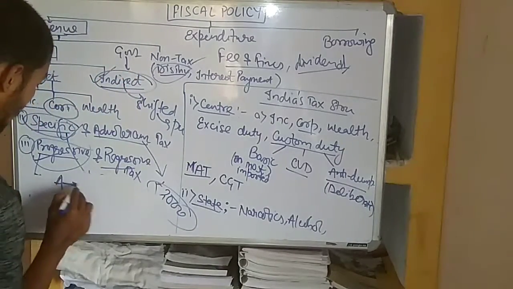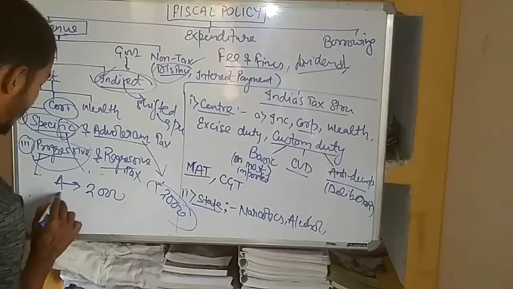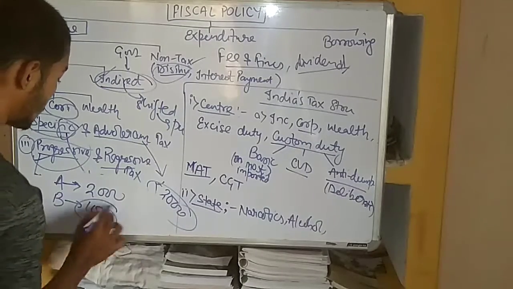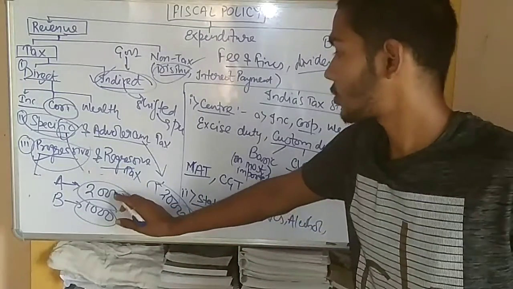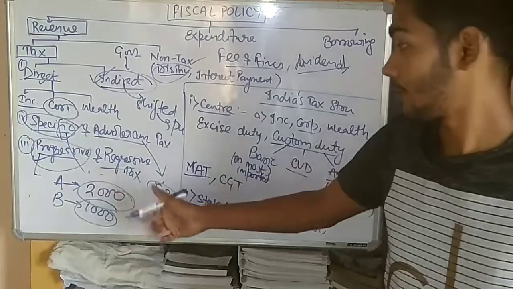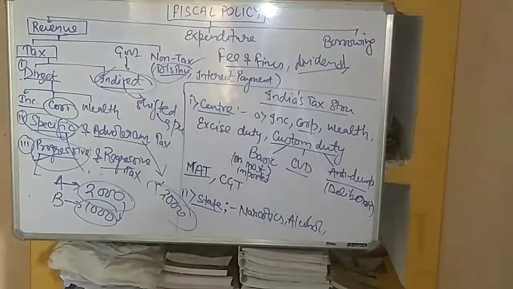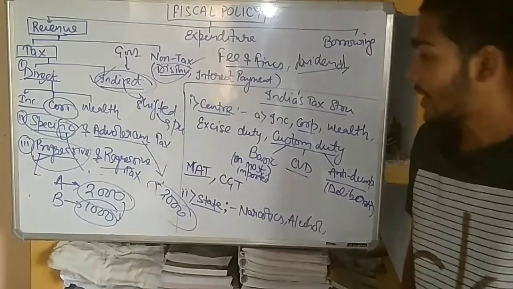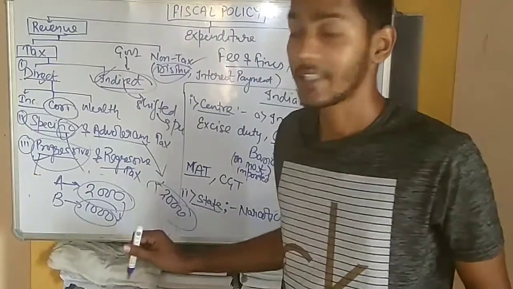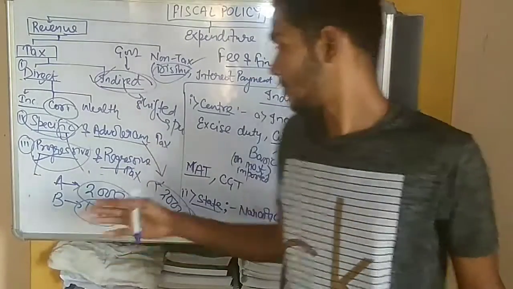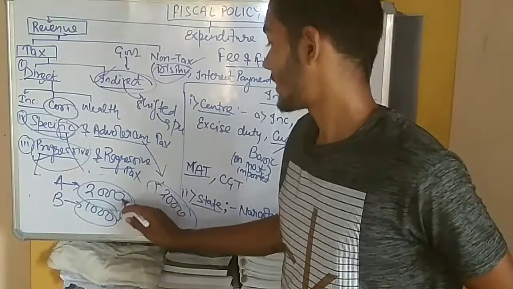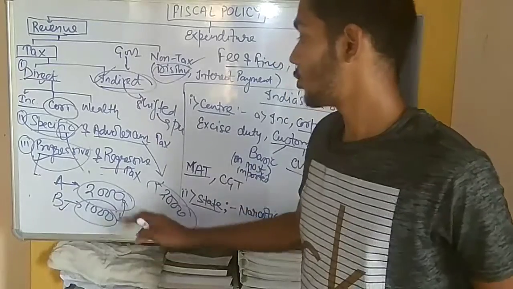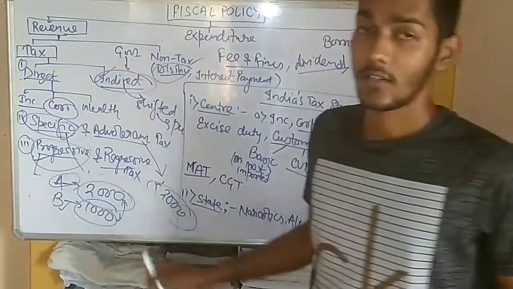For example, suppose a person A earns 2000 rupees and person B earns 1000 rupees. Suppose this is a hypothetical example, and the government says that this 2000 is more as compared to this one. In that case, since we find that there is inequality in both the salaries, for example, the 2000 salary of person A is higher than the salary of person B, the government will impose tax on A for that purpose.